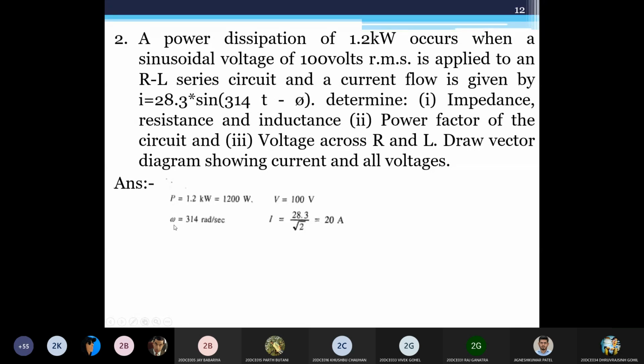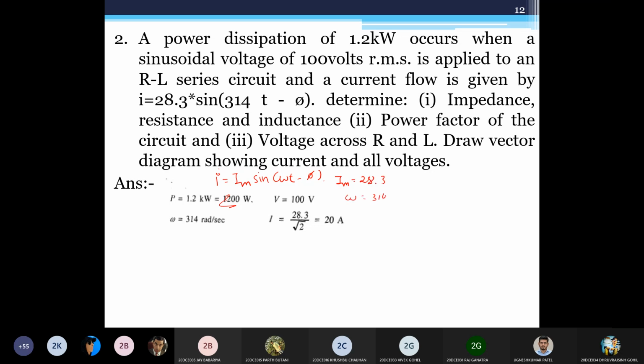How do I get omega? How can I say omega is 314? This equation is Im sine omega t minus 5. If you look at this equation, this is Im sine omega t minus 5. So I can say Im is equal to 28.3. We have derived this equation Im sine omega t minus 5. If I compare this equation with this one, I'll get two values. Im is equal to 28.3 and my